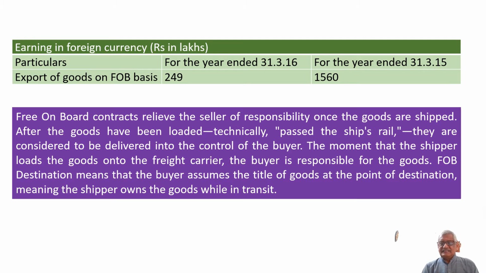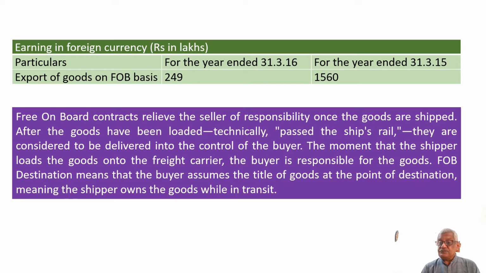Now, in this case, FOB means after the goods have been loaded, technically past the ship's rail, they are considered to be delivered into the control of the buyer. That means the seller's responsibility ceases the moment the goods are brought to the port and delivered there. Once the goods are loaded, the seller's responsibility ceases.